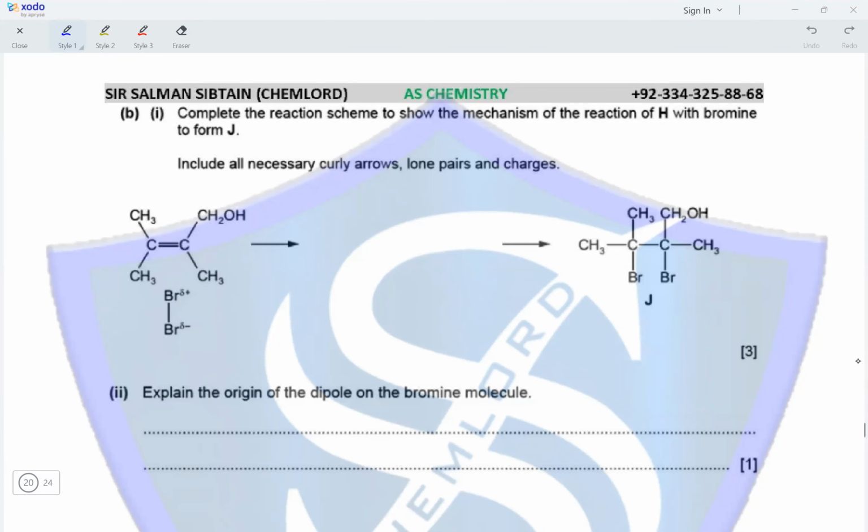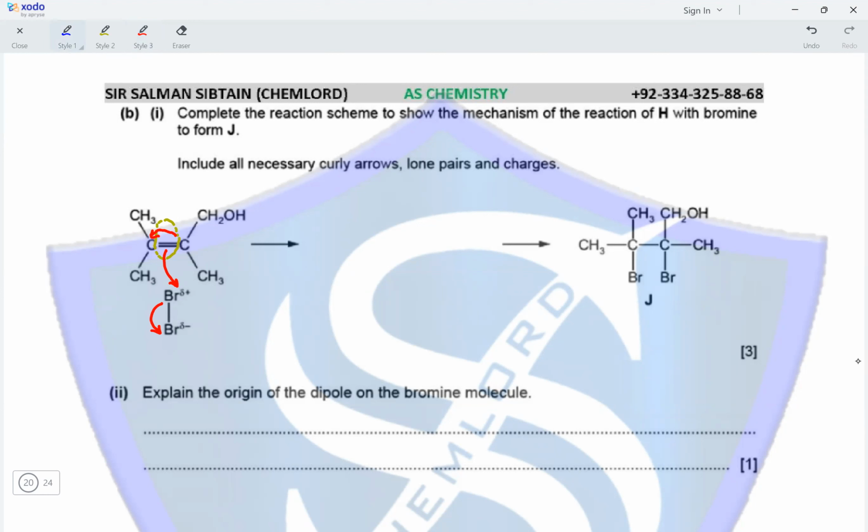Complete the reaction scheme to show the mechanism of the reaction of H with bromine to form J. Include all necessary curly arrows, lone pairs, and charges. So this reaction would start off with the pi electron cloud on the double bond being attracted towards the positive charge on one of the bromine atoms, which was induced because of the pi electron cloud itself. This results in the Br-Br bond breaking heterolytically and also the carbon-carbon pi bond.